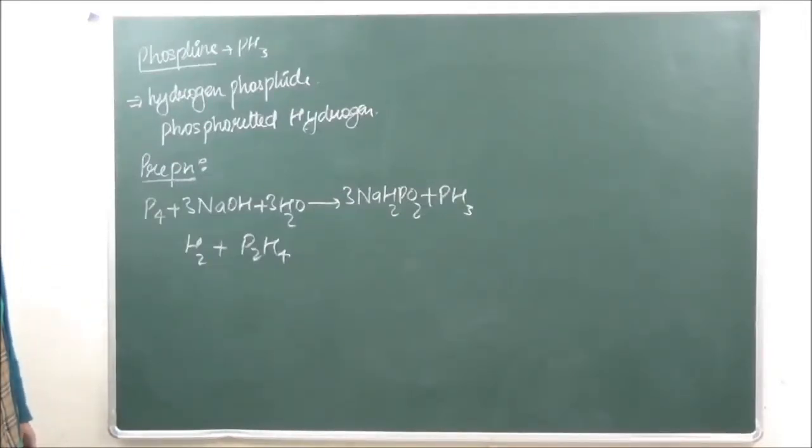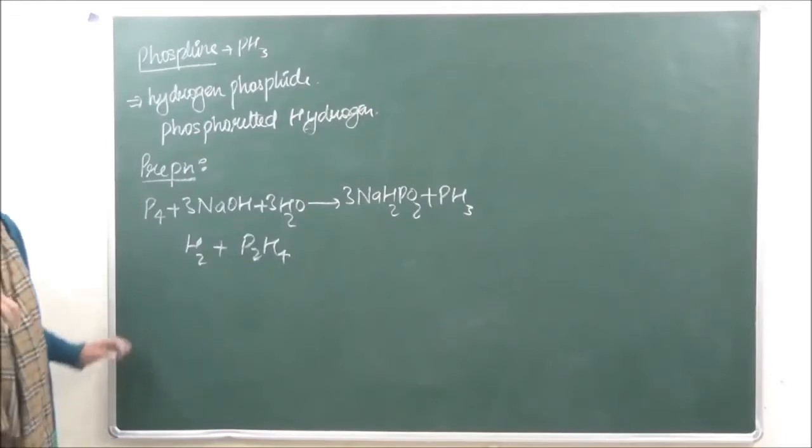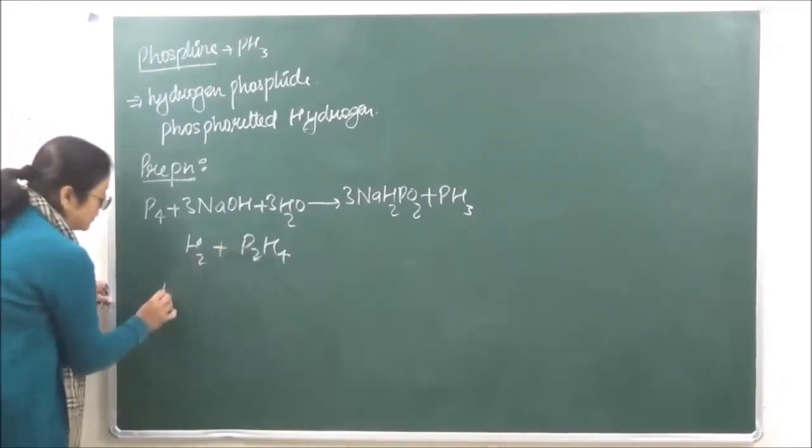P2H4 which is formed, that is removed by two methods.